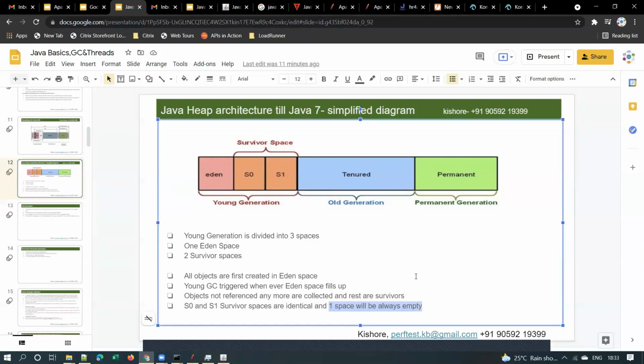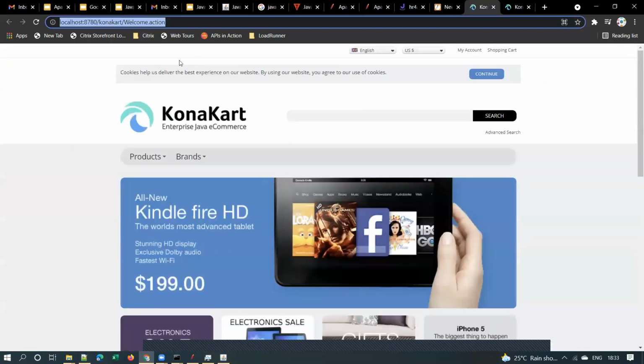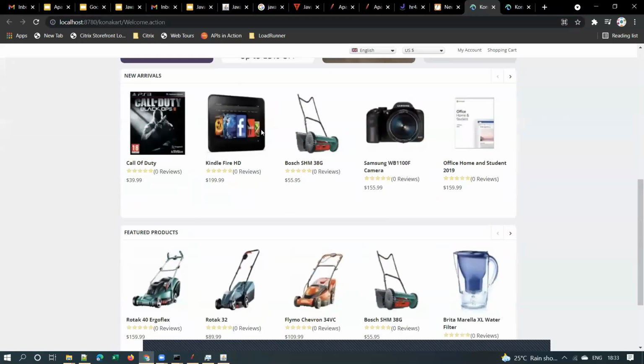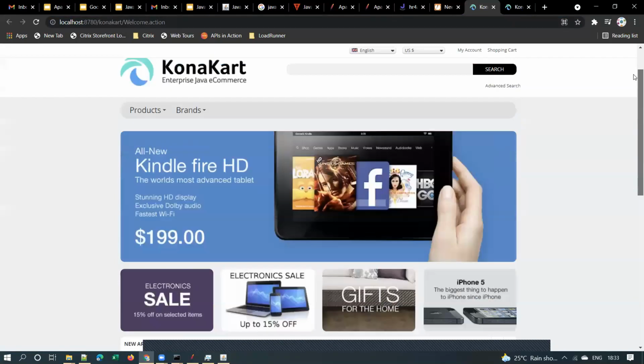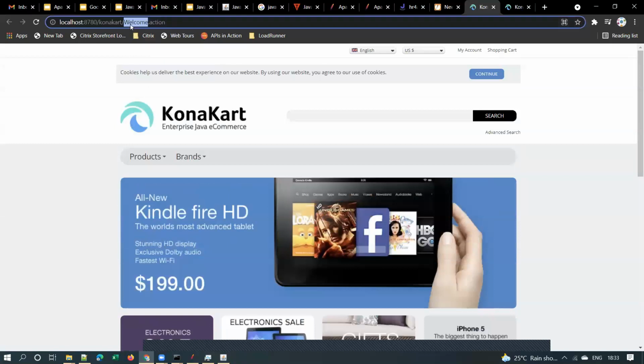First you should understand what an object is, and when an object will be created. As I explained here, when you access this form, one Java object will be created for the class called welcome.